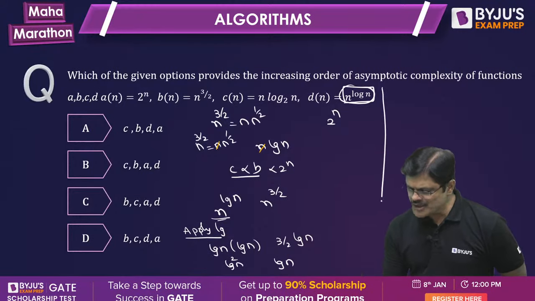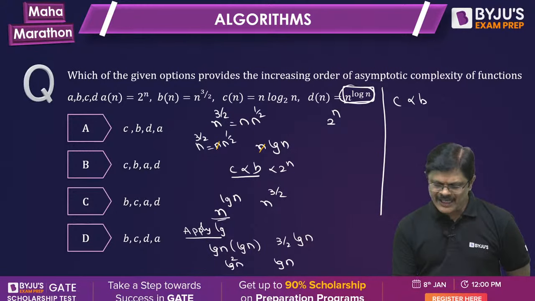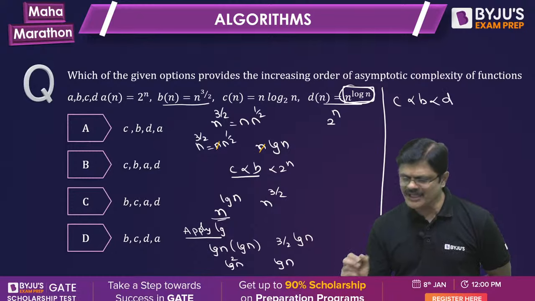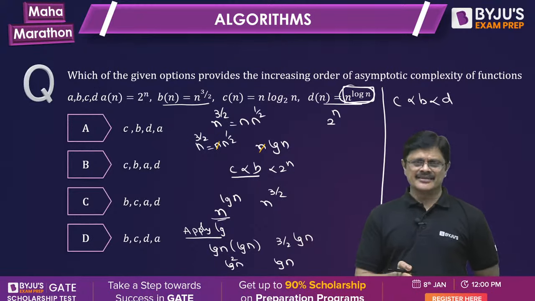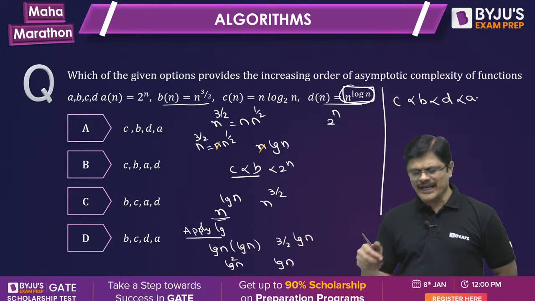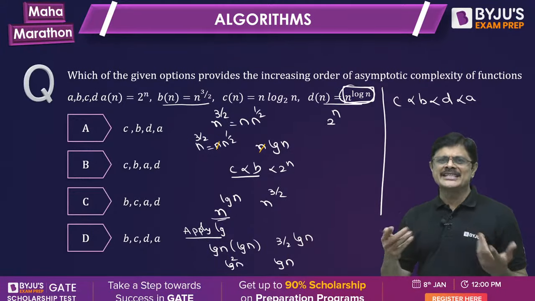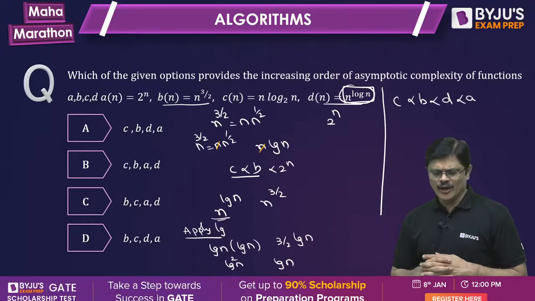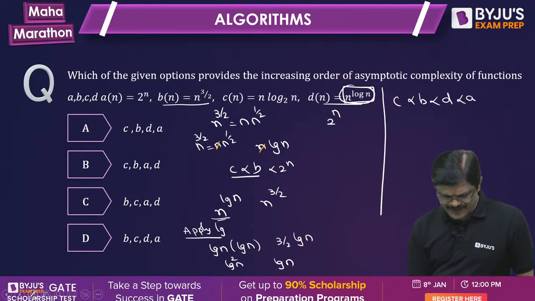So the next ordering which you got, we already showed that C is smaller than B. Now we compared B with D, so we got B is smaller than D. Now the final comparison, you compare D with A. 2 power n obviously dominates. If you know that directly, you can write it. Or otherwise you can apply log on both sides and verify this, my dear friends.